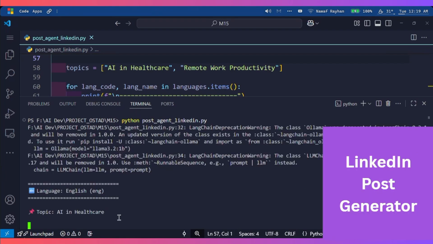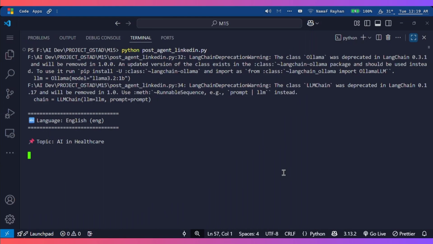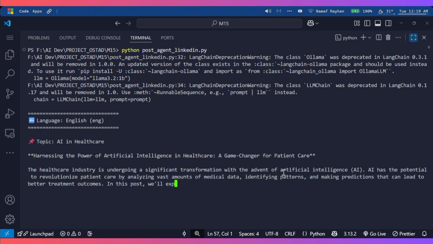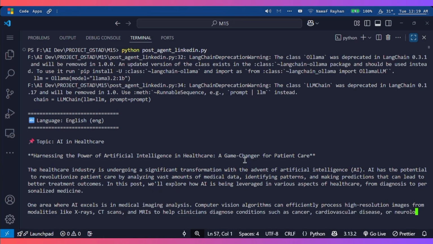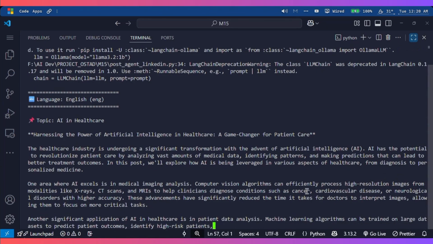Now you can see that it has started generating an English post about AI in healthcare. Now let's wait for the model to generate a post. Wow, nice. Now we can see the model has started giving the output. Now after this post it will generate another post about remote work productivity in English. Then these 2 in Bangla and Spanish.